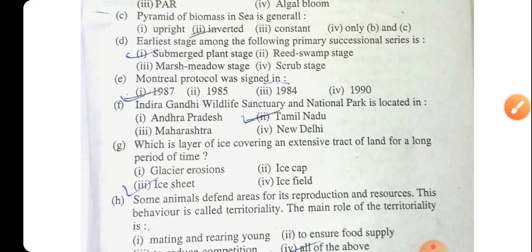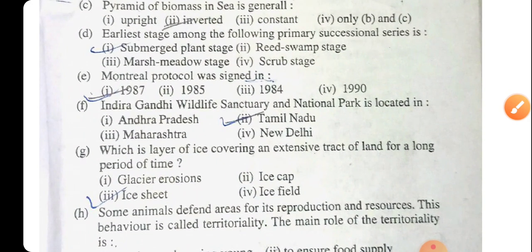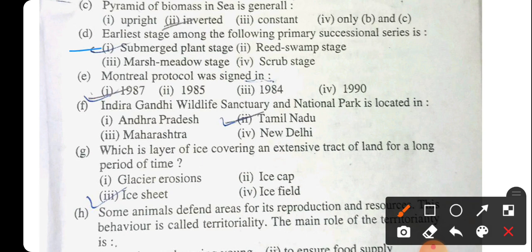Now the next question is, the earliest stage among the following primary successional series is the submerged plant stage, which will be the right answer. Now the next question is, the Montreal Protocol was signed in 1987. The next question is, Indira Gandhi Wildlife Sanctuary and National Park is located in Tamil Nadu. Which is the layer of ice covering an extensive tract of land for a long period of time? That is the ice sheet.